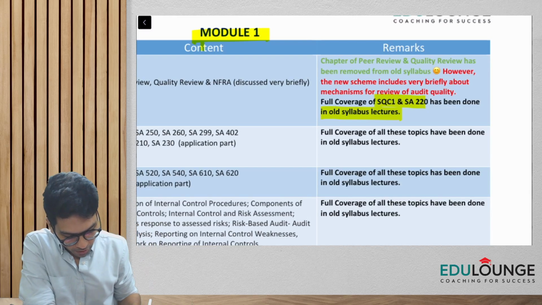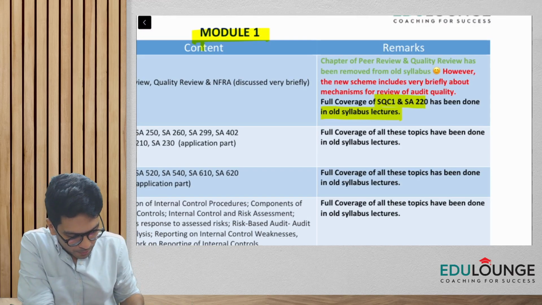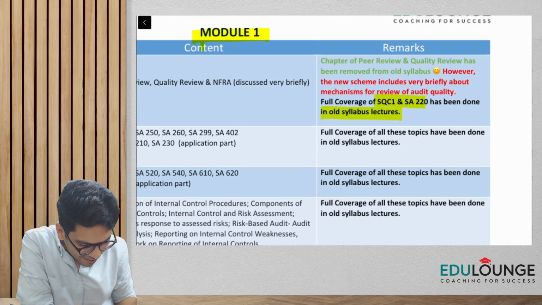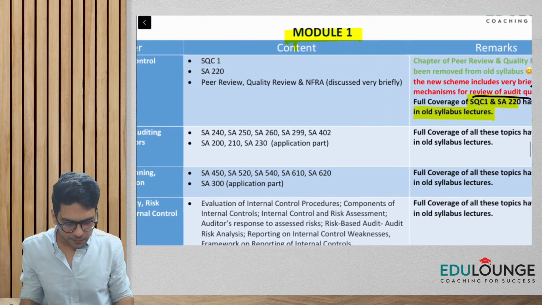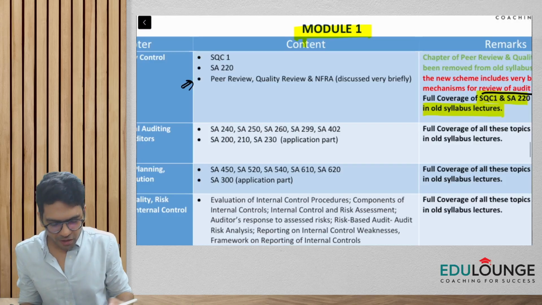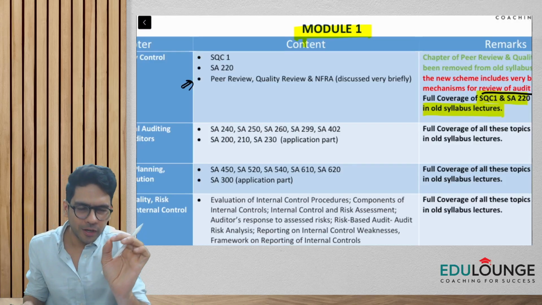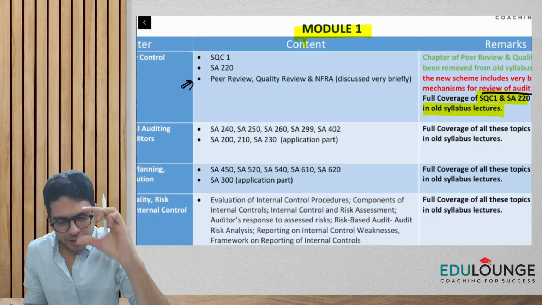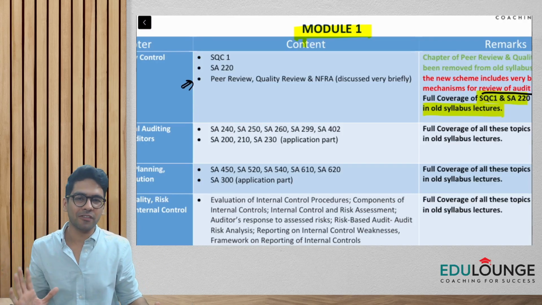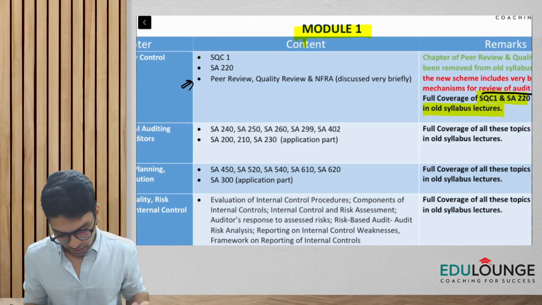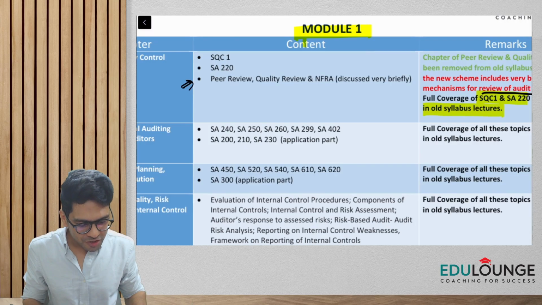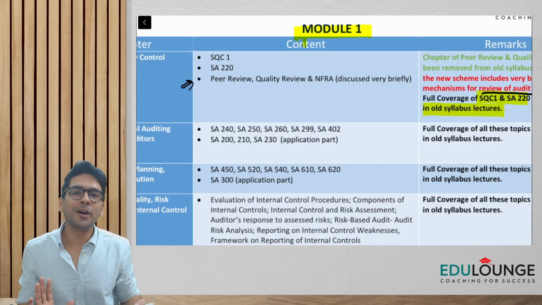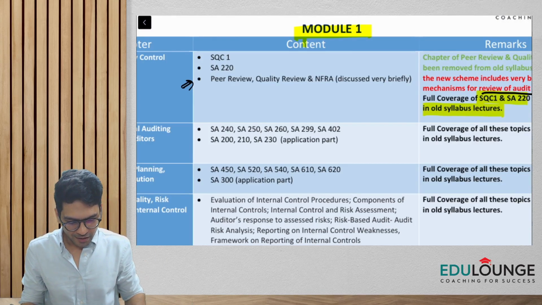The new scheme includes, very briefly, mechanisms for review of quality audit. That means some aspects of peer review and quality review have been included in this chapter, just one paragraph. I've already seen the study material. In this chapter, you have nothing to worry about, you have already covered everything.